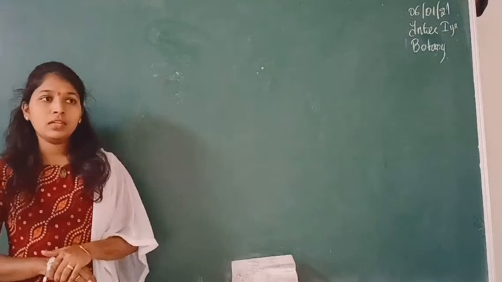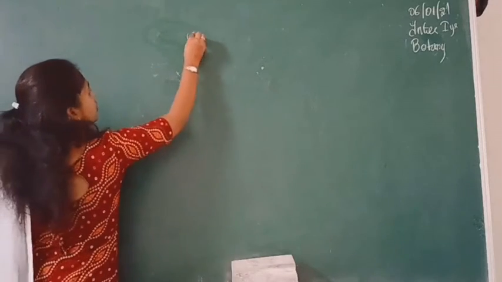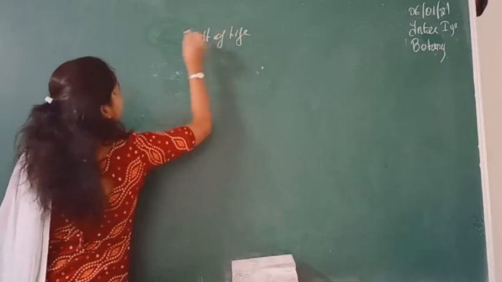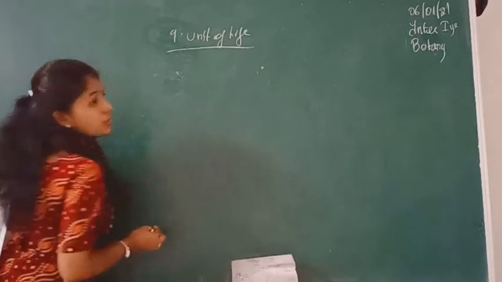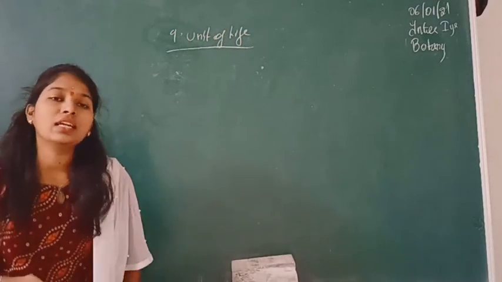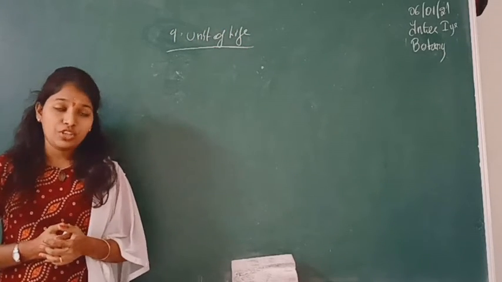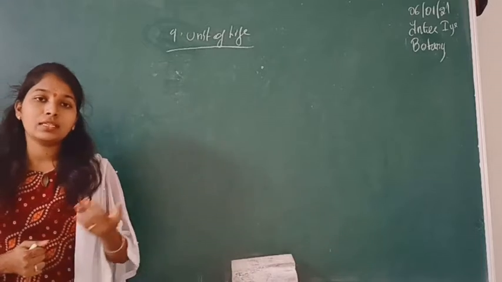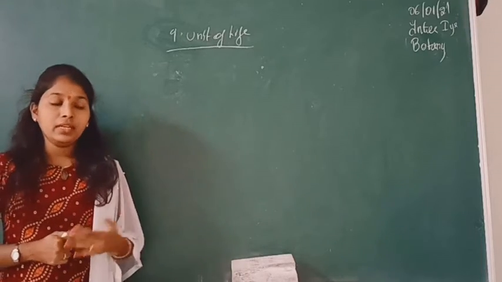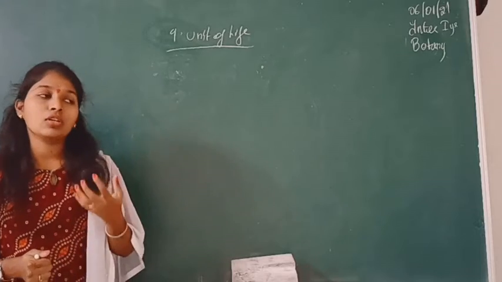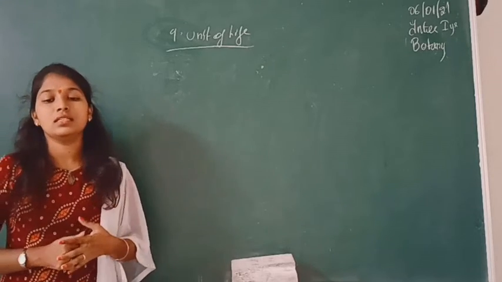So in this class we will continue with our ninth chapter, that is the unit of life. From the starting class we have been discussing how life originated, whether in the case of a plant cell, an animal cell, or a human cell. Of a cell నుండి ఒక life అనేది ఎలా exist అవుతుంది.